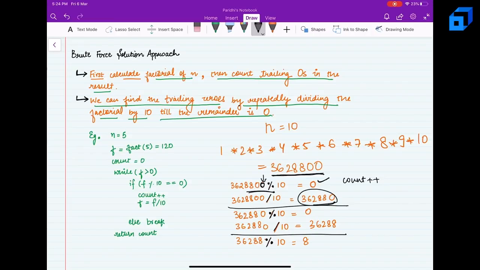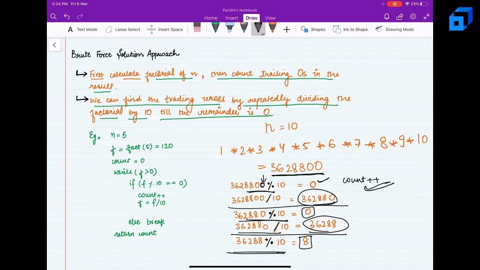Now in the next iteration, we will simply do the mod of it to get the last digit. We got it as 0. So again we will increment the count. Next we will divide it by 10. Right, so here we have divided it by 10. Again find the mod of it and we get a non-zero number.